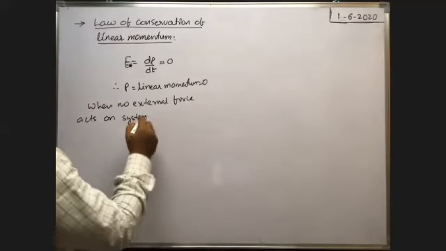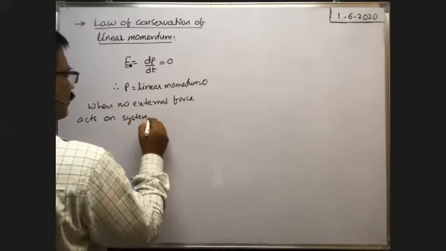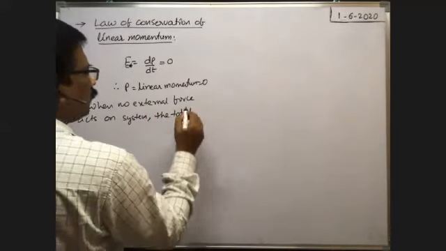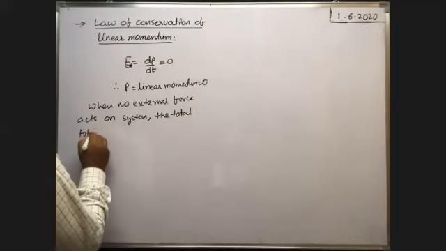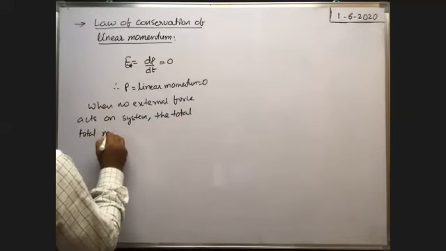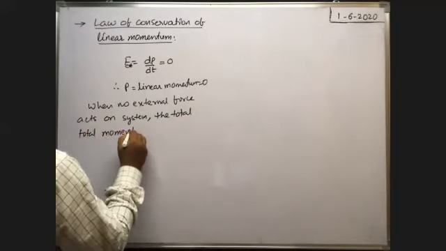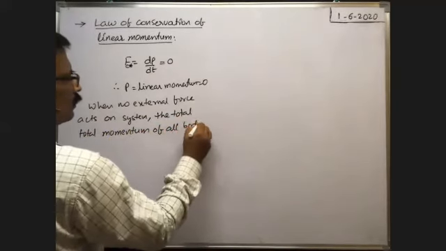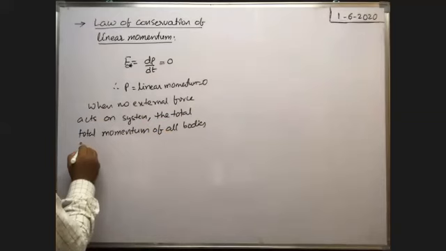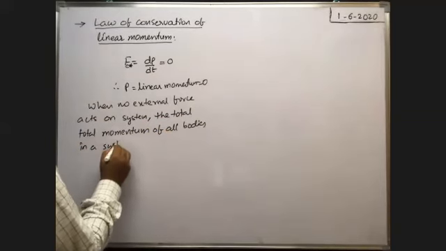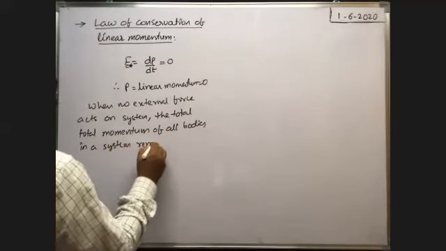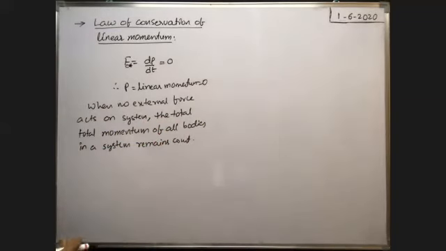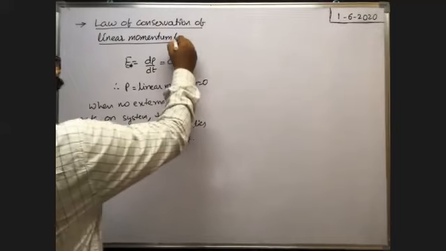So when no external force acts on the system, the total linear momentum of all bodies in a system remains constant. This is the law of conservation of linear momentum.